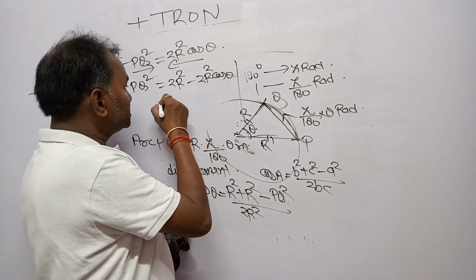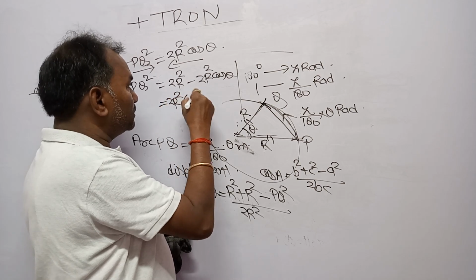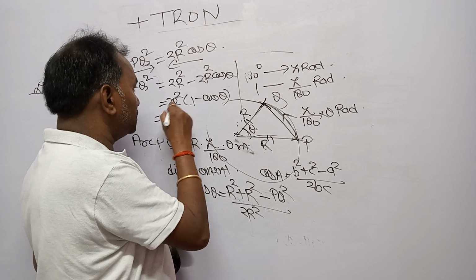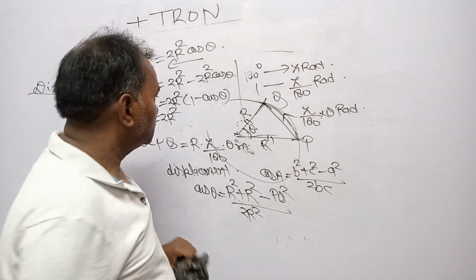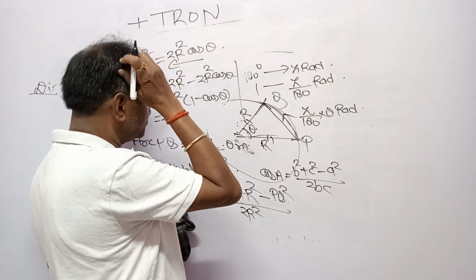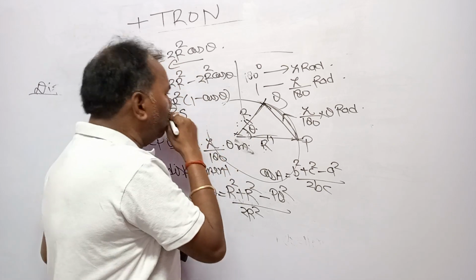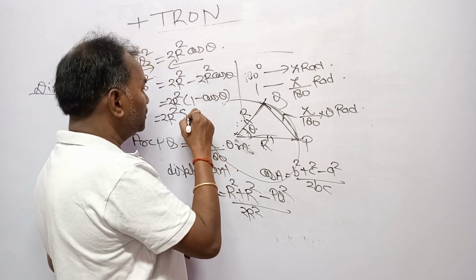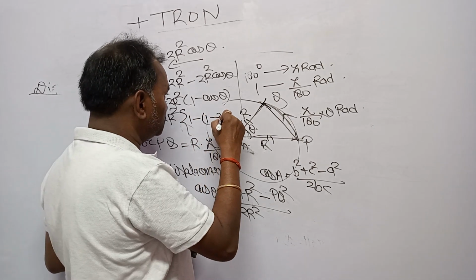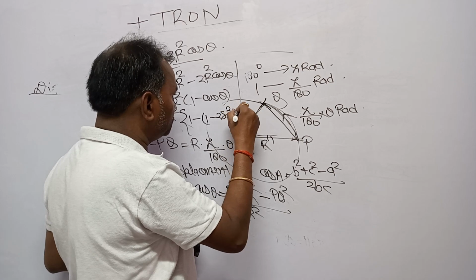Take 2r square common, so 2r square into 1 minus cos theta. You can write 1 minus cos theta as 2 sine square theta by 2.